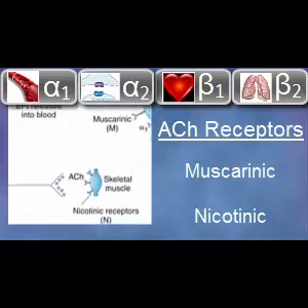Nicotinic receptors are located on skeletal muscle. Activation of these receptors causes muscle contraction. There aren't many pharmacological applications for stimulating nicotinic receptors.